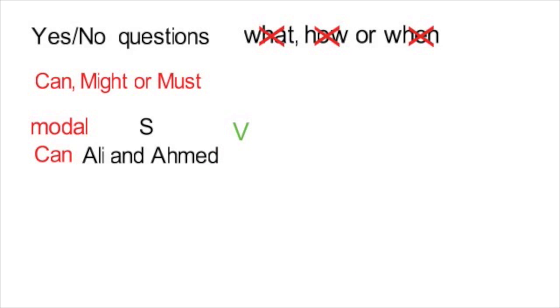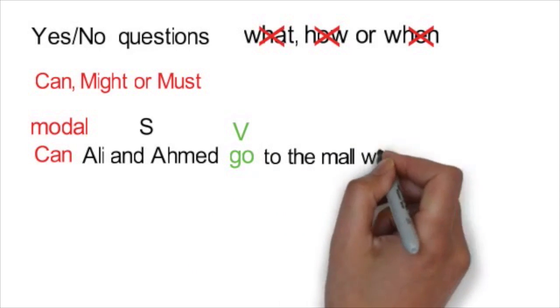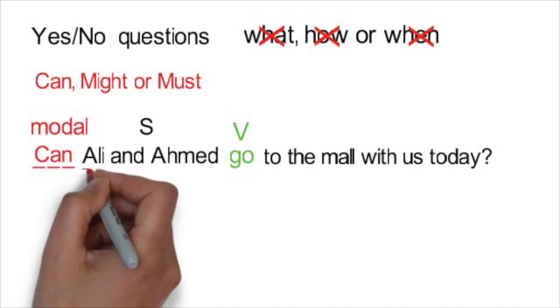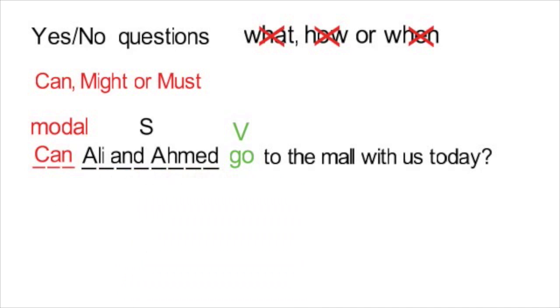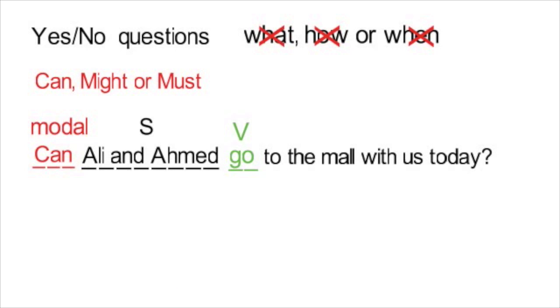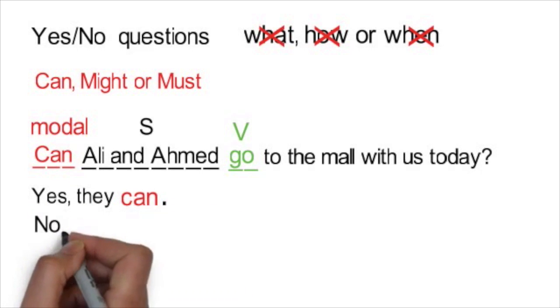So, for example, can Ali and Ahmed go to the mall with us today? Can is the modal. Ali and Ahmed are the subjects, and go is the main verb. The answer would be either yes, they can, or no, they can't.